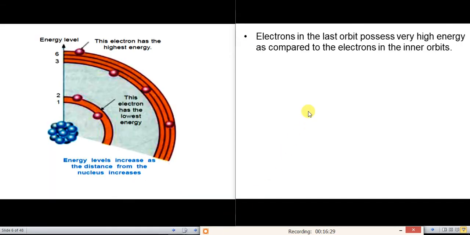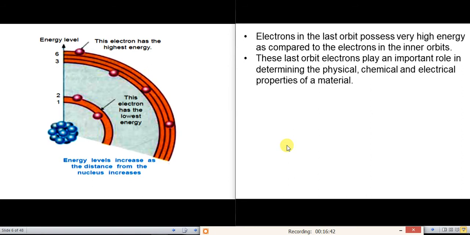Hence, electrons in the last orbit possess high energy as compared to electrons in the inner orbits. The last orbit electrons play a very important role in determining the physical, chemical and electrical properties of any material, of any element.